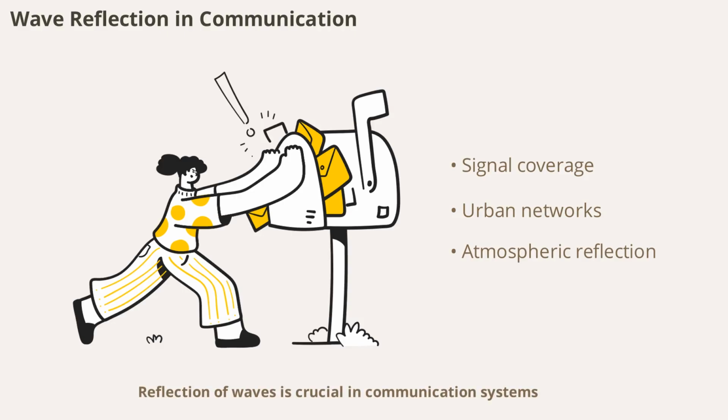Reflection of waves is crucial in communication systems. Radio and TV signals often bounce off buildings, mountains, or even the atmosphere to reach receivers. Engineers use this property to design networks that ensure reliable signal coverage in cities and remote areas.